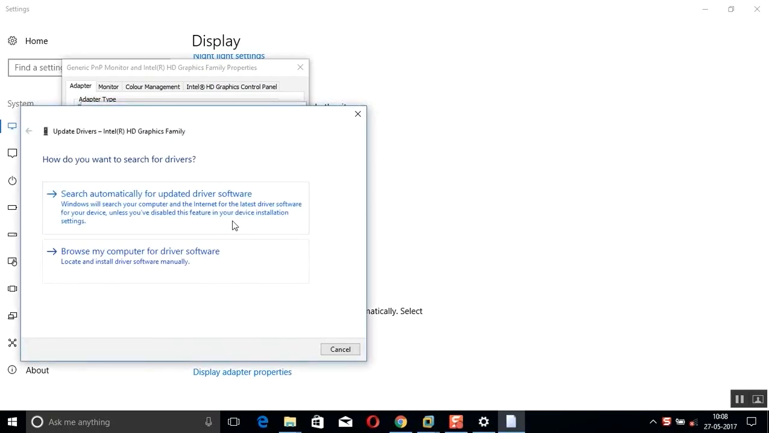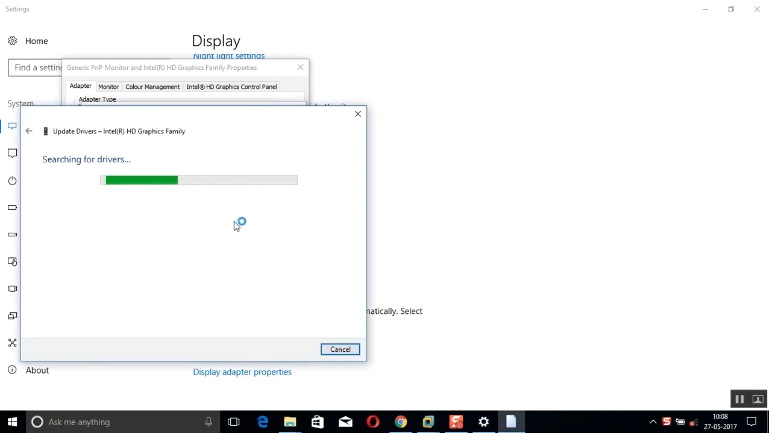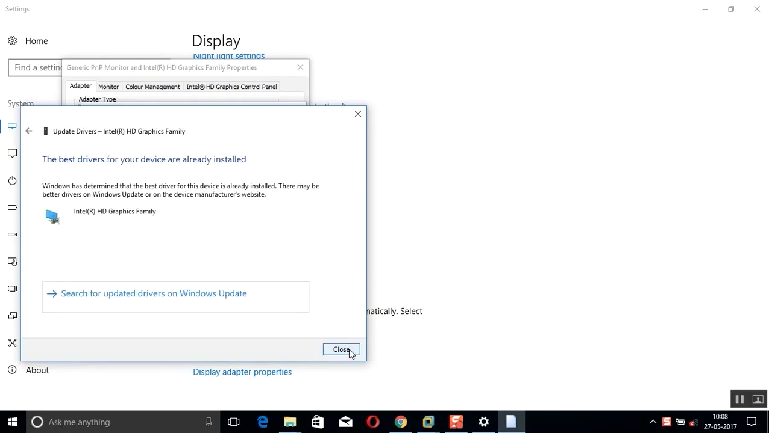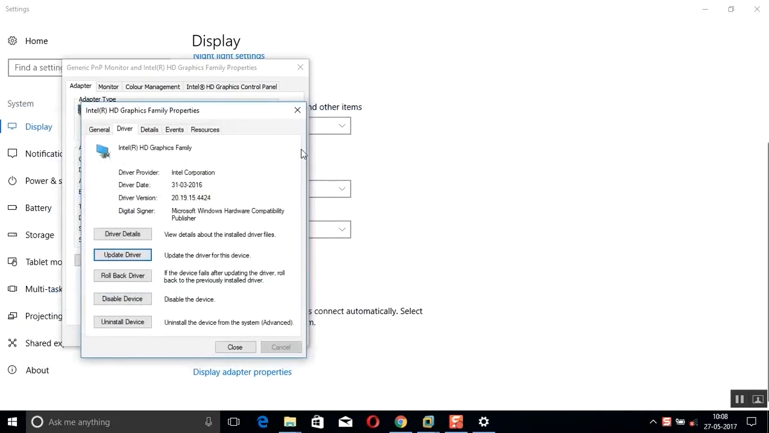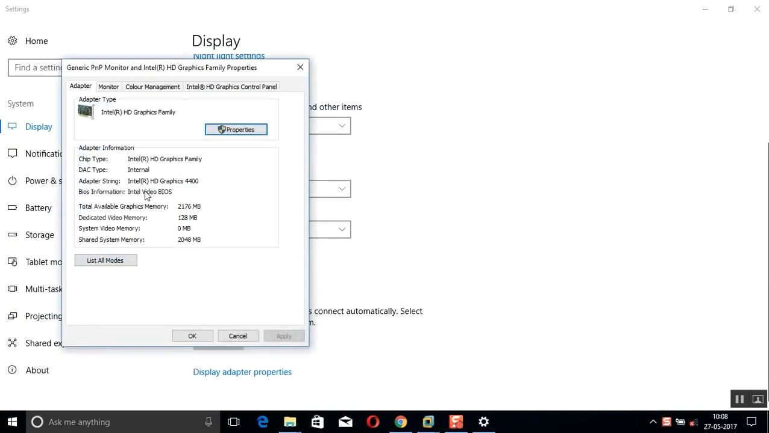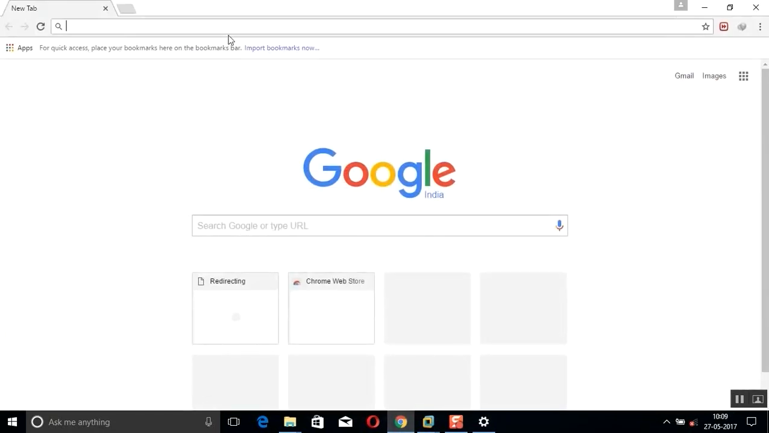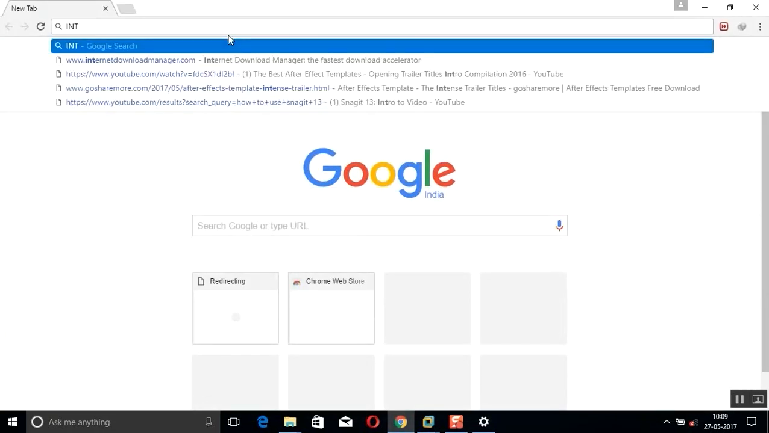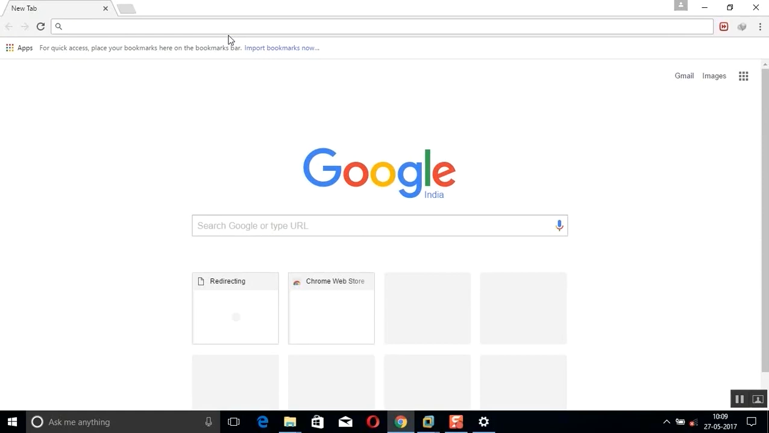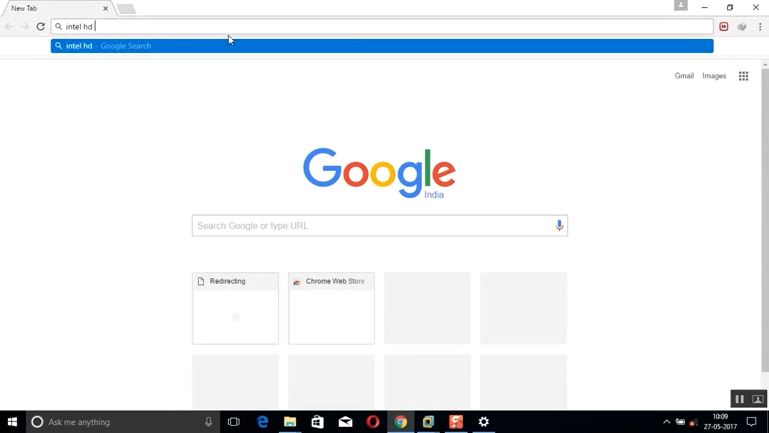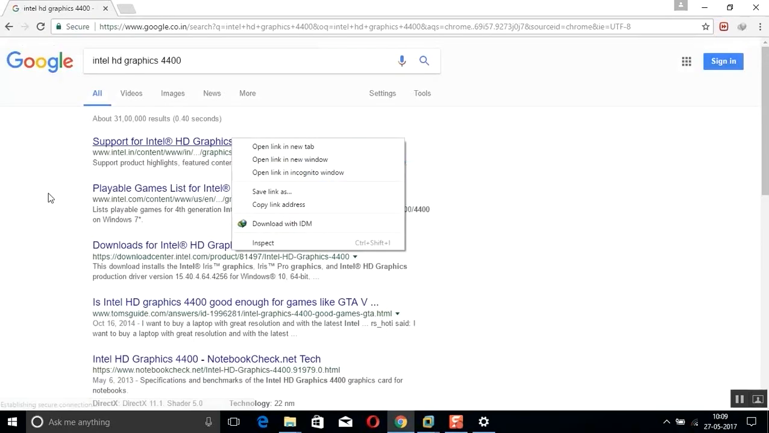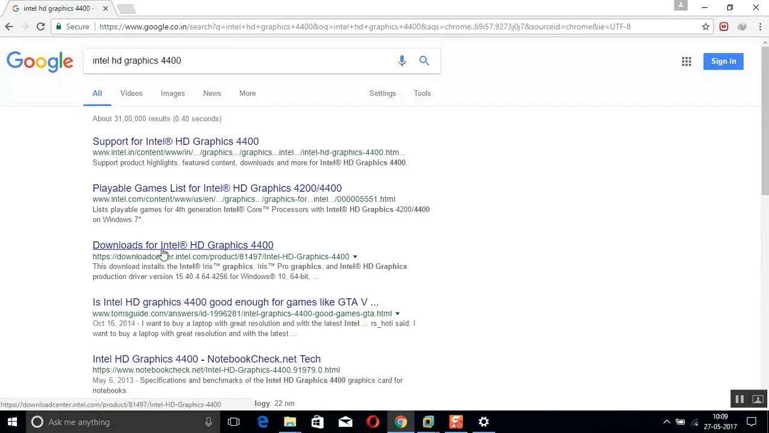Search automatically. If the device can't search automatically, you have to go and search on Google and download it. Mine is already updated, so I don't need to do it. You just have to note what graphics you have and Google it. Mine is Intel HD Graphics 4400. Enter it. Go for download for Intel HD Graphics 4400.